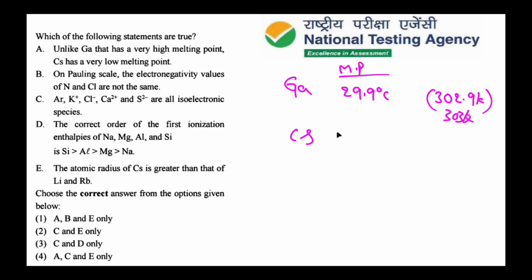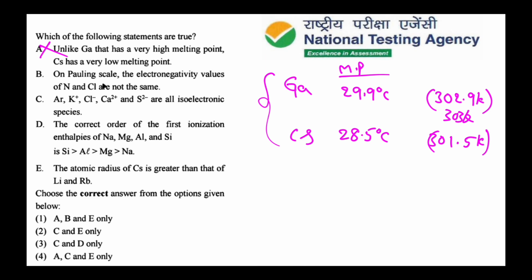Cesium also has a melting point of 28.5 degrees centigrade, that is nearly 301.5 Kelvin. So gallium and cesium both have low melting points. So the first option is wrong.